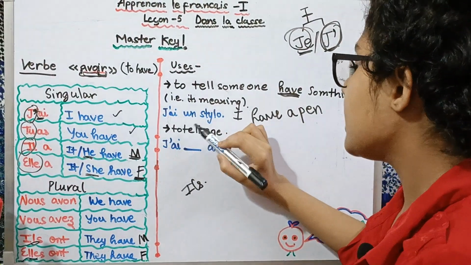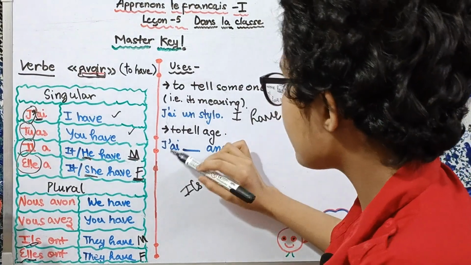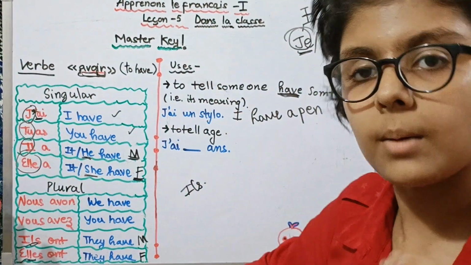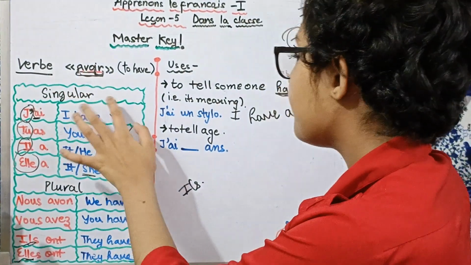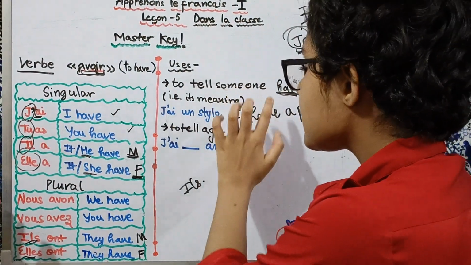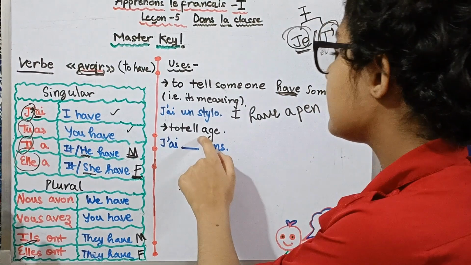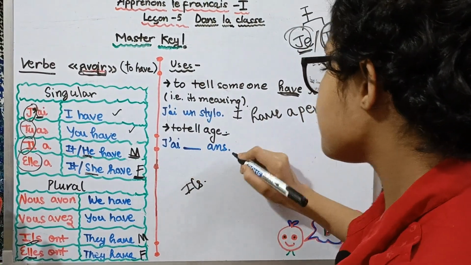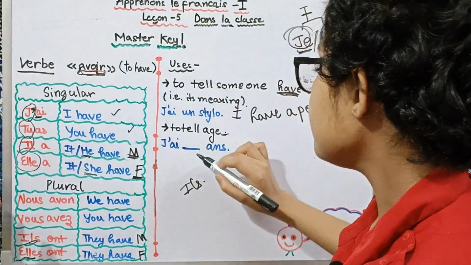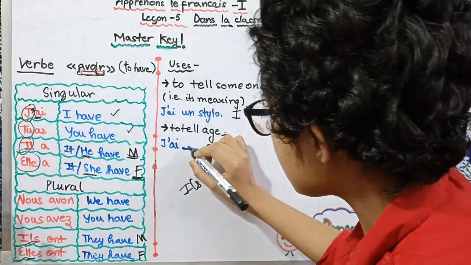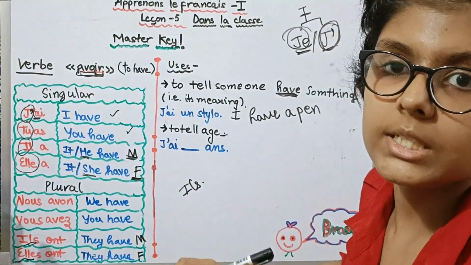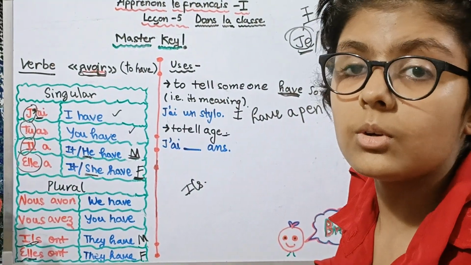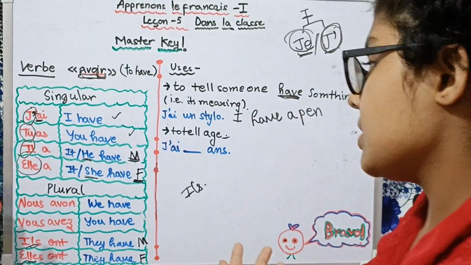And then to tell age, तो यहाँ पे हमारे को एज बताने के लिए भी यूज़ होता है. पहला तो यूजुअली वर्ब जो होते हैं अपने मीनिंग को ही बताते हैं, बट आवर वर्ब में ऐसा है कि वो अपने मीनिंग के साथ साथ एक और चीज़ को डिस्क्राइब करता है, दैट इज़ टू टेल एज. Like j'ai dash ans, which means I am dash years old. So now you can here write your age. Like someone would be 9 years old, someone would be 5 years old, 6 years old. So they can all write their ages here.